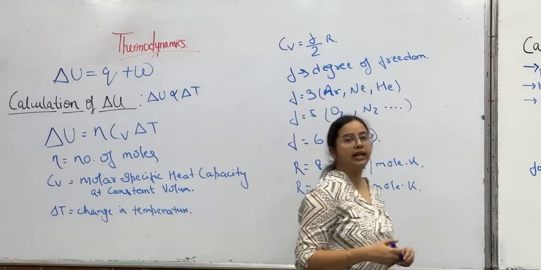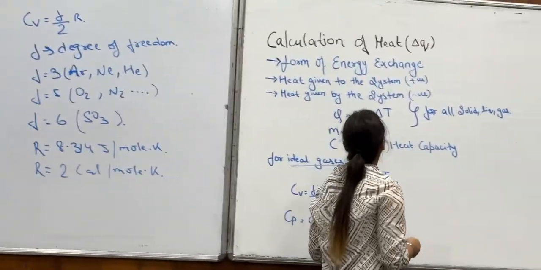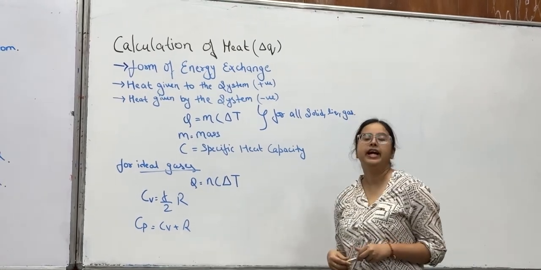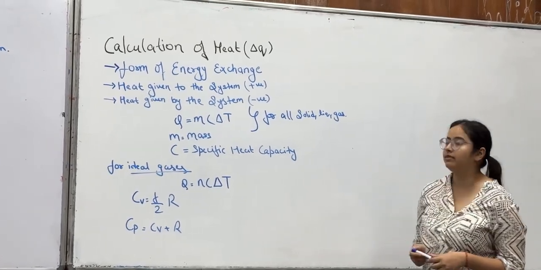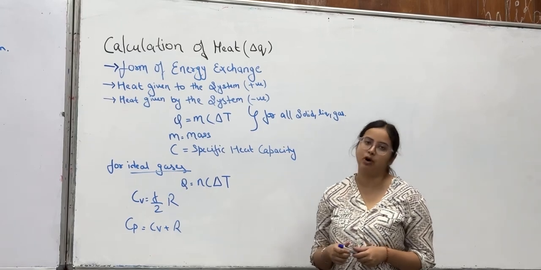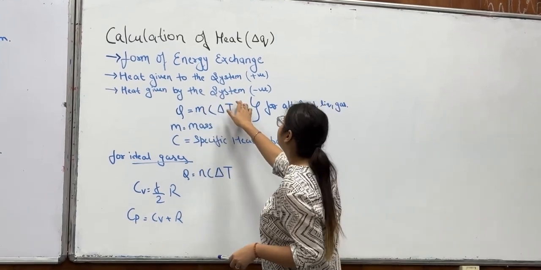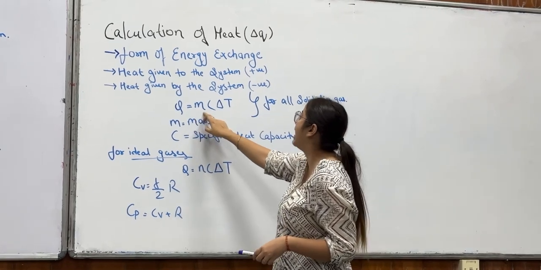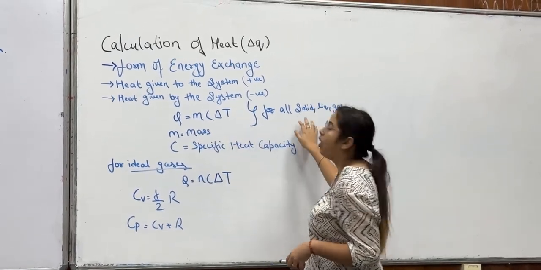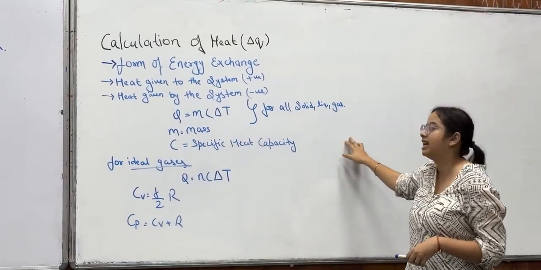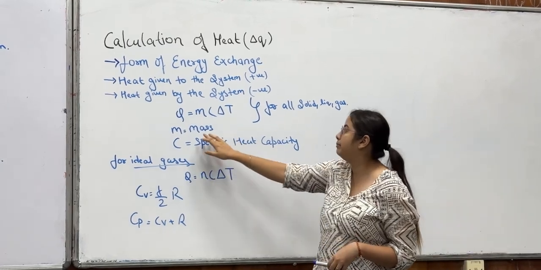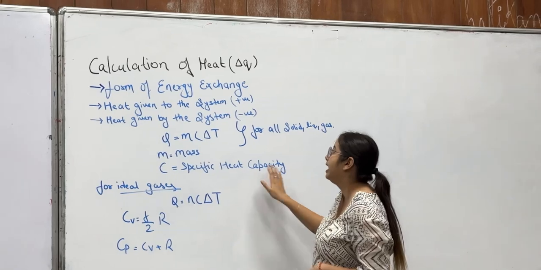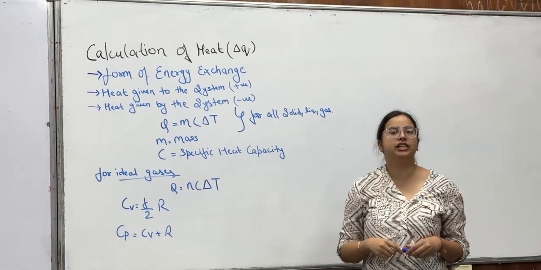Now we will go through the calculation of heat, that is del Q. Heat is a form of energy exchange. Heat given to the system is taken as positive, and heat given by the system is taken as negative. The formula of heat is Q equals m c delta T for all solids, liquids and gases, where m represents the mass, c represents the specific heat capacity, and delta T represents the change in temperature.